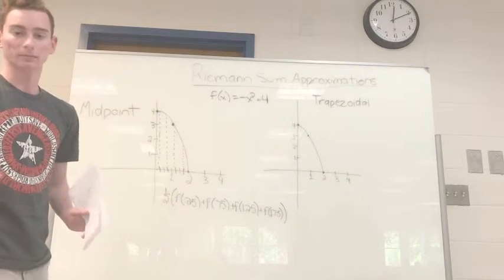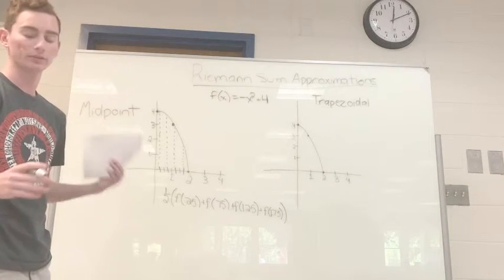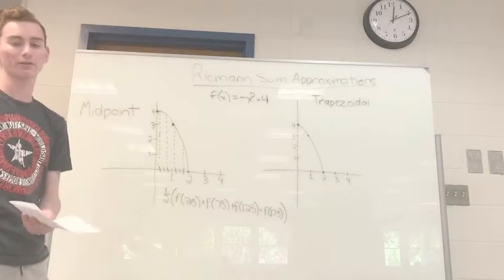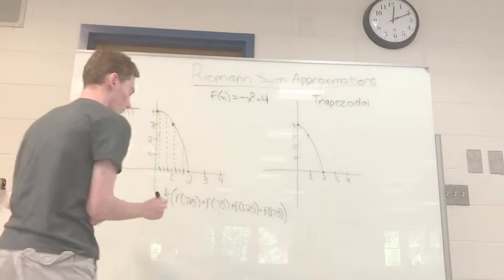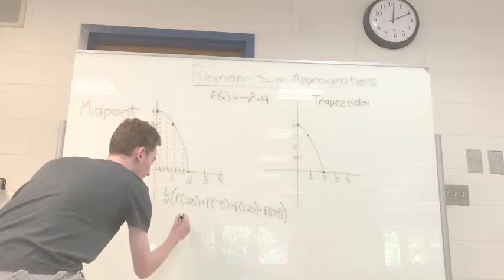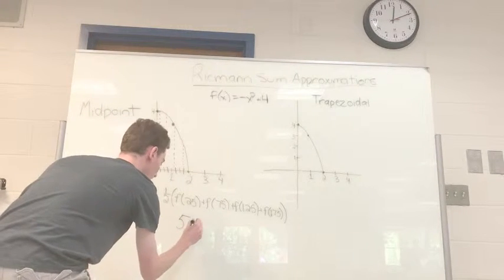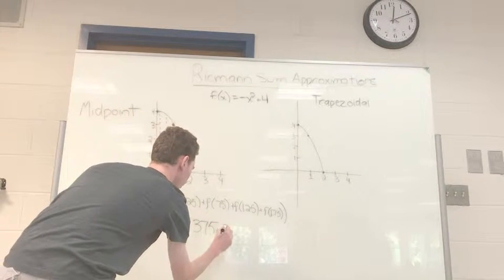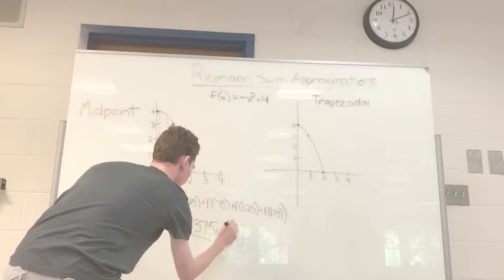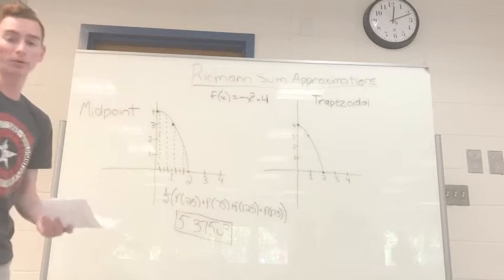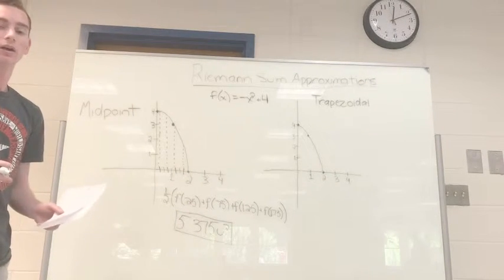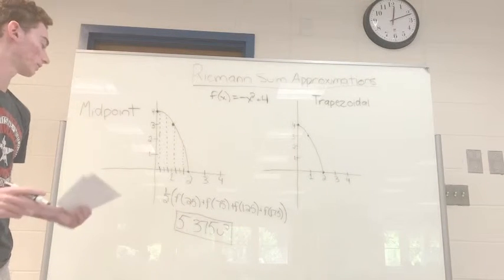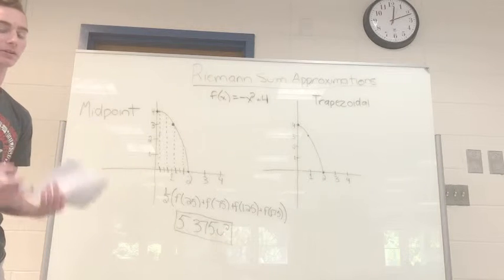Now the values get a little bit messier with the decimals and everything because we're not getting whole values but midpoints. So I did the math already, and when you add it all up, you end up with 5.375 units squared. And that would be your midpoint approximation. Now notice how our previous values for the left and right were 6.25 and 4.25. See how now we're in the middle, because it's going to be more accurate.